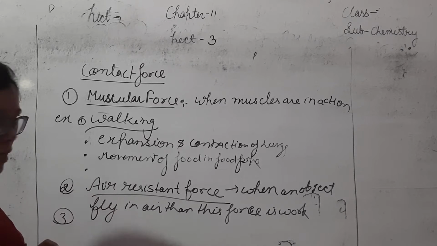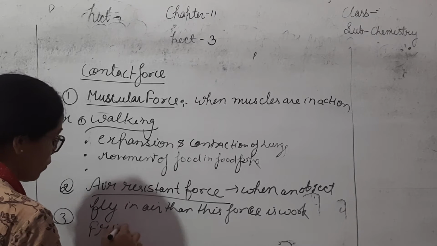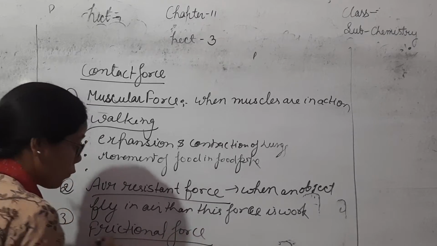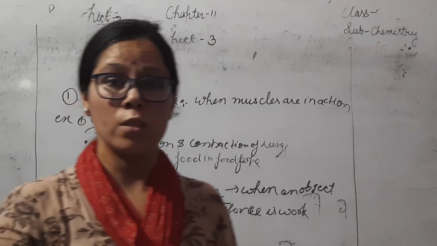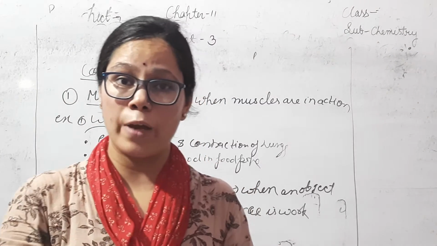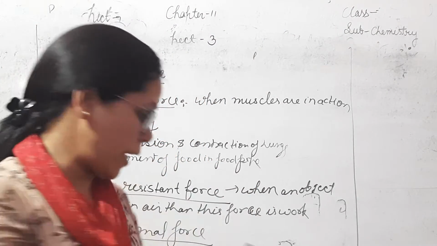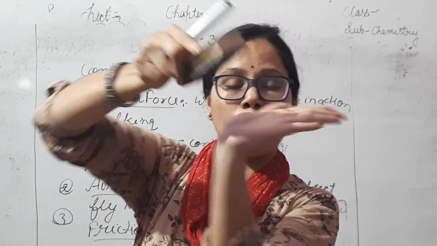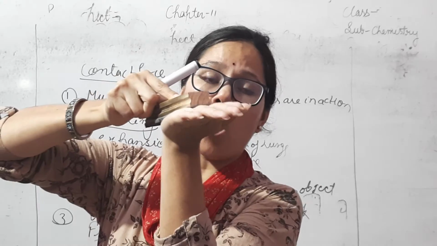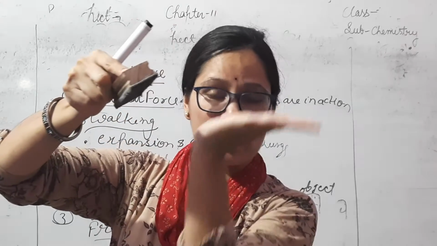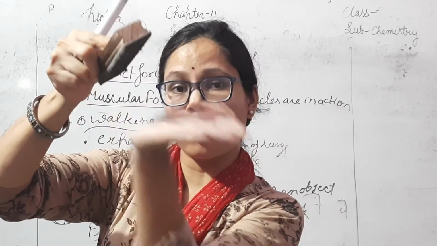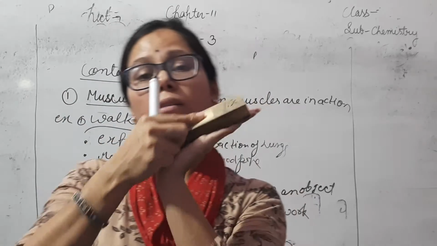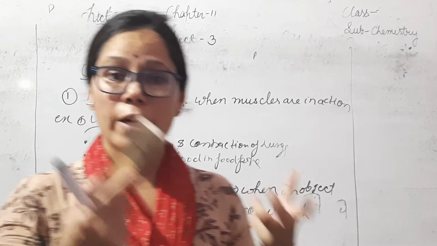Now the third one is frictional force. Frictional force is a type of force which is exerted by the surface of an object. When an object moves on a surface, then the surface exerts a force on the object. When a surface exerts a force on an object, it is known as frictional force.